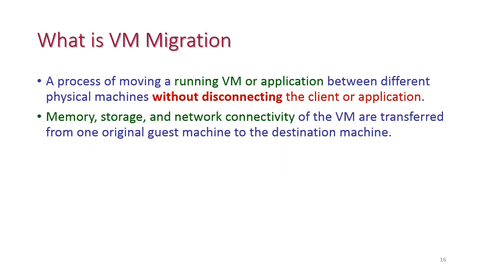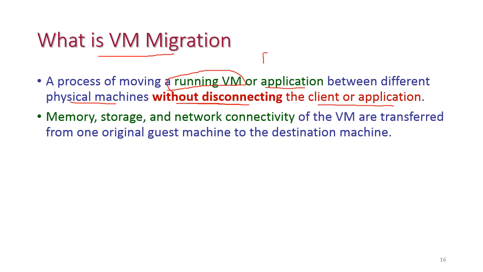The next one is, what is virtual migration? Virtual migration means the process of moving a running virtual machine or application between different physical machines without disconnecting the client or application.